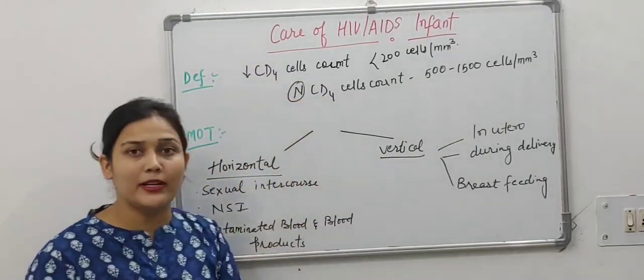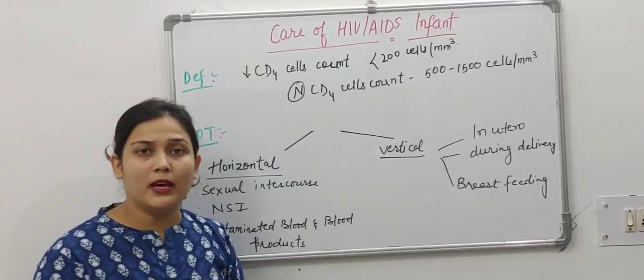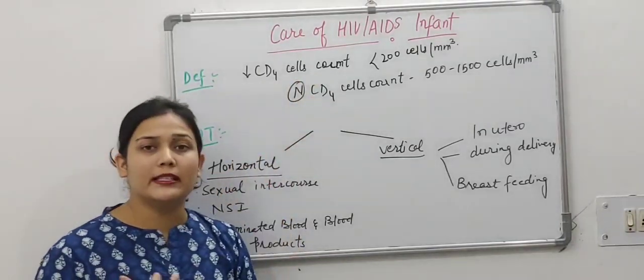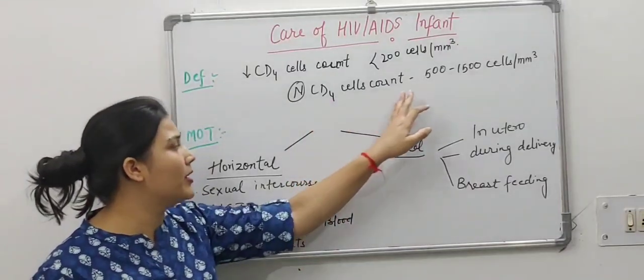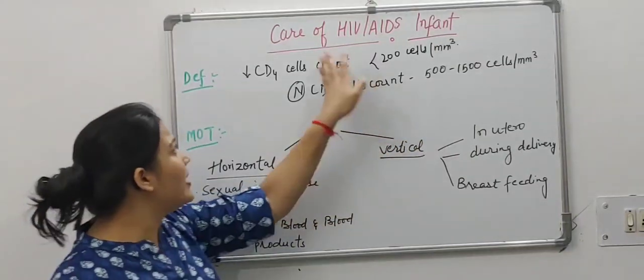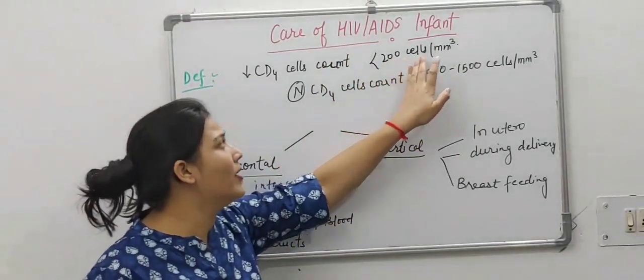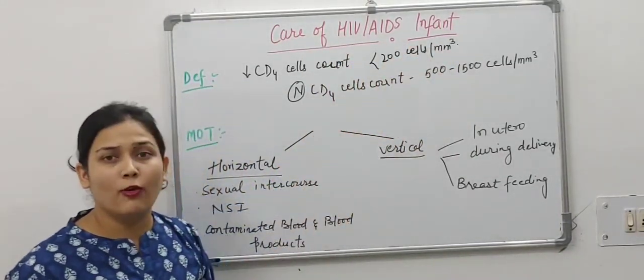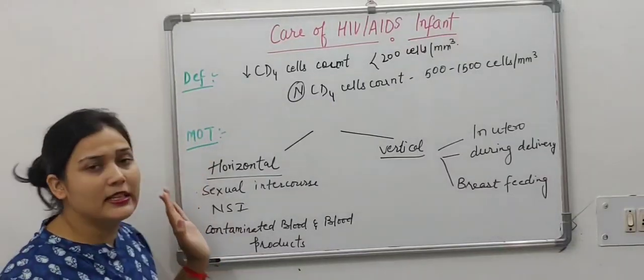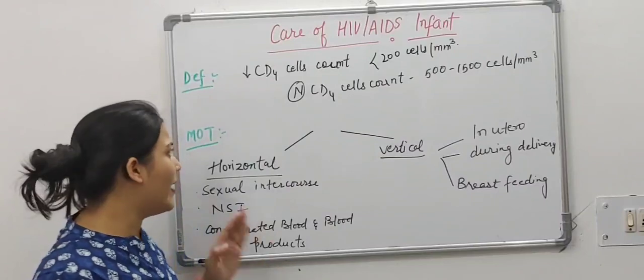CD4 cells are helper T cells that help to build up immunity in an individual. The normal CD4 cell count is 500 to 1500 cells per mm cube. When the cell count is less than 200 cells per mm cube, we will call that the person is HIV positive.